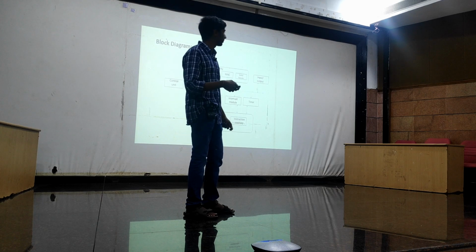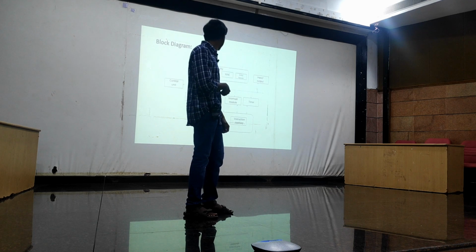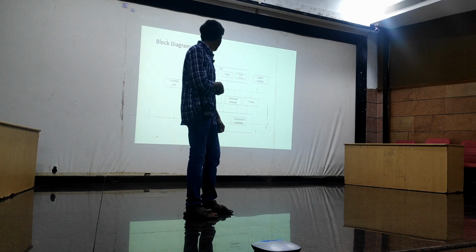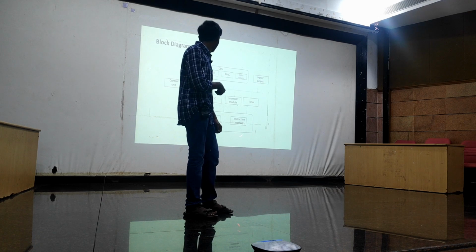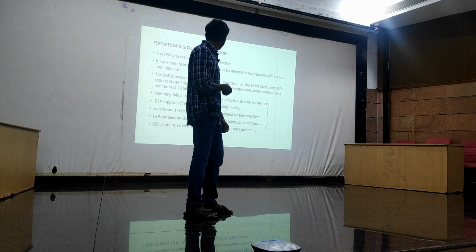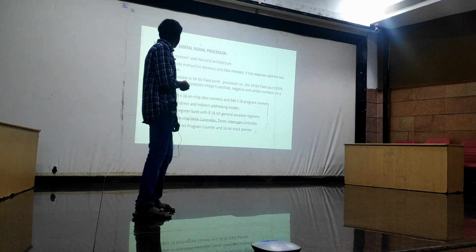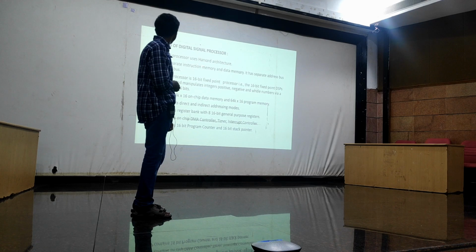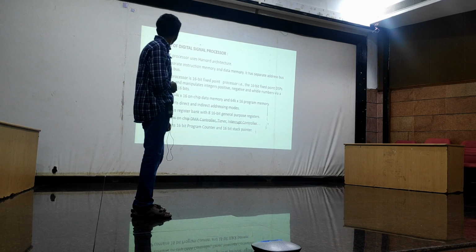Because of these separate memories, we use separate buses to access data and program memory. To access the data memory, we take a data bus. To access the program memory, we use a program bus. Coming to the features, the Harvard architecture I have just explained contains both separate data memory and program memory.